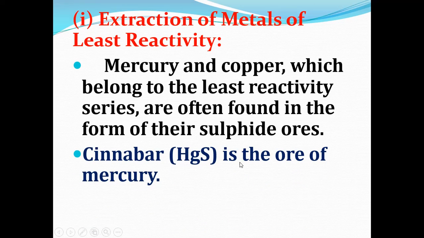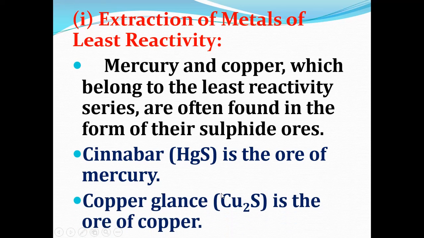So the ore of mercury is cinnabar. What is the ore of mercury? Cinnabar. It is also called mercury sulfide, HgS. So cinnabar is the ore of mercury. And copper glance, or Cu2S, copper sulfide, is the ore of copper. Now let us see how the ore of mercury and the ore of copper get converted into their metal form.